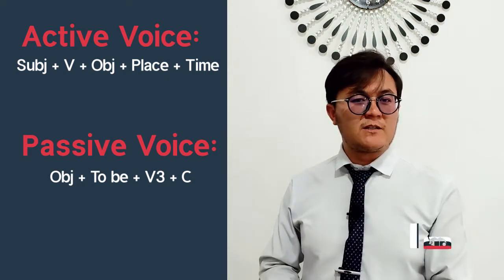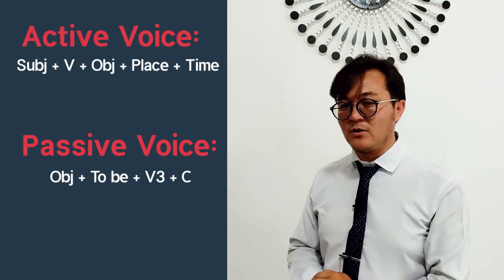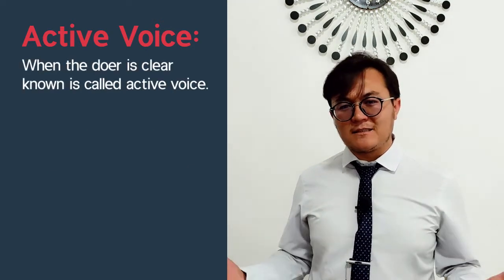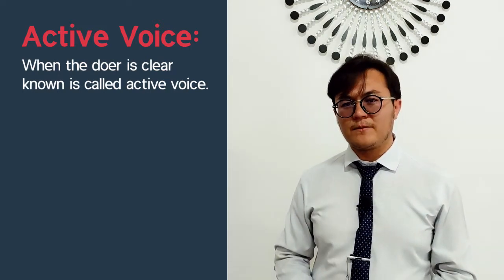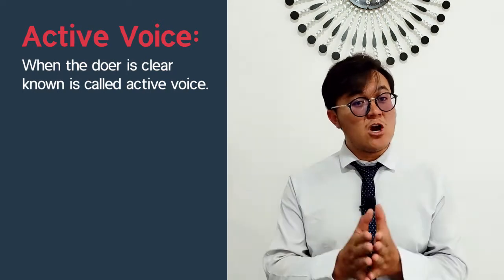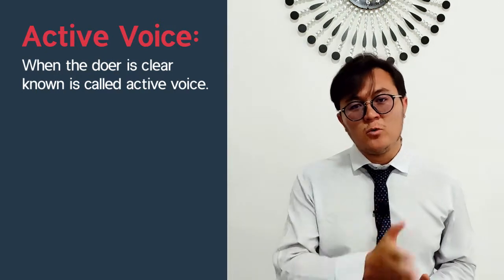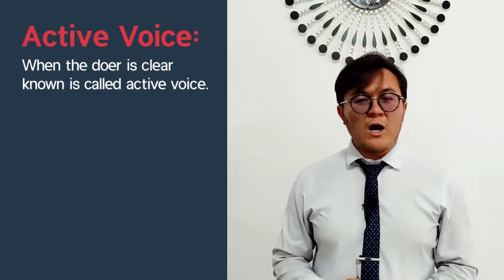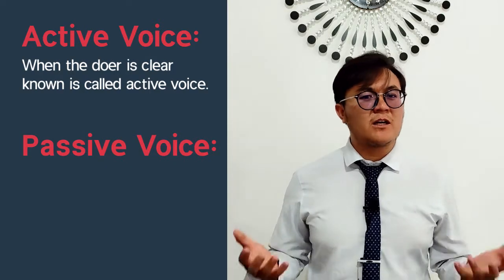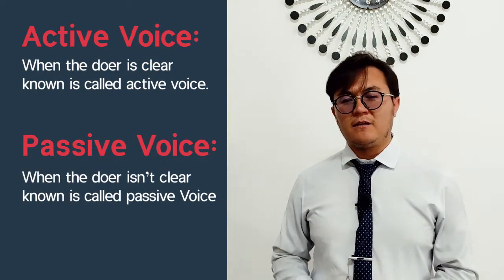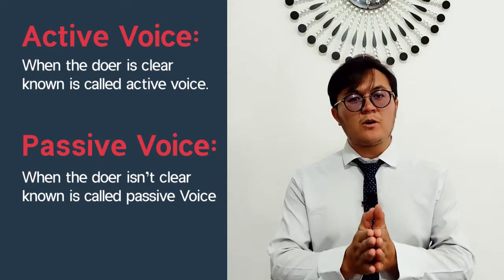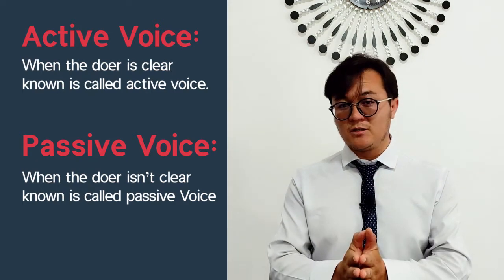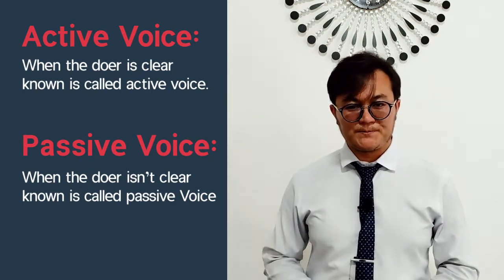Let's begin with the definition of active and passive voices. Active voice is a sentence in which the doer is clear. The doer of an action is clear there. We understand and we know who did, who does, and who will do the action. While passive sentences are those in which the doer of the action is not clear, or the importance of the doer is not much and is not more than the object.